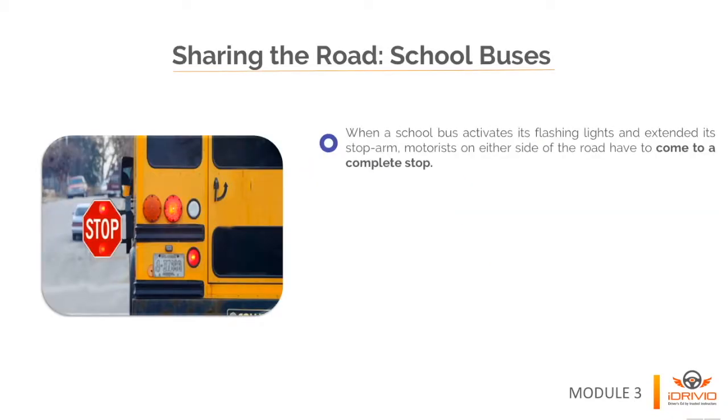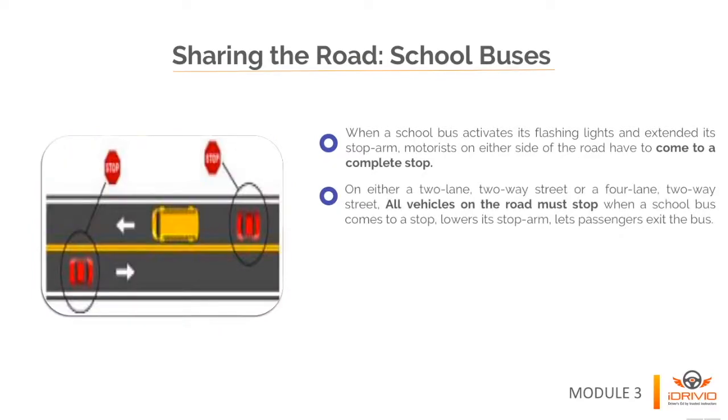On either side of the road, vehicles have to come to a complete stop, in both same-way and oncoming traffic, on either a two-lane, two-way street or a four-lane, two-way street. All vehicles on the road must stop when a school bus comes to a stop, lowers its arm, and lets passengers exit the bus. They must remain stopped until the bus turns off the flashing lights and the stop arm is lowered. Failure to do so may result in a $175 fine and a 3-month suspension of your driver's license.